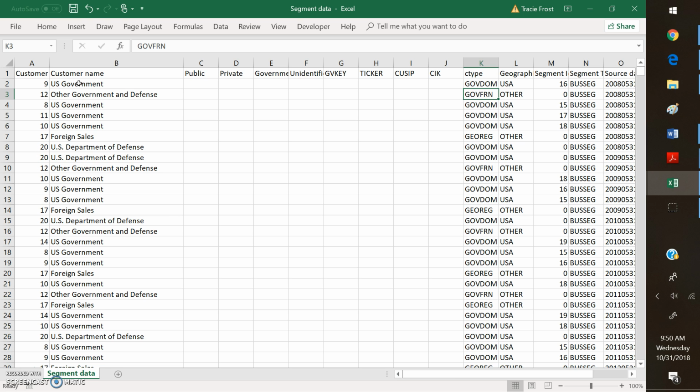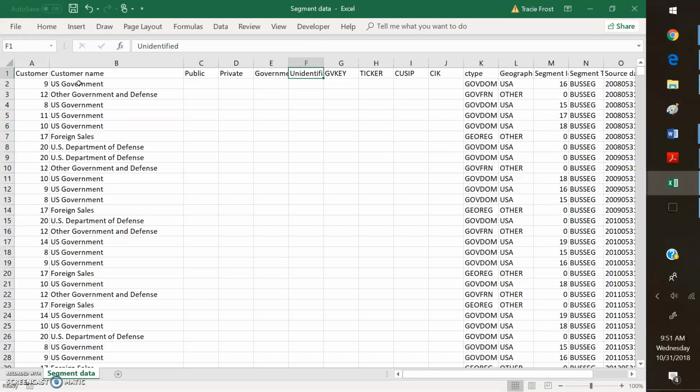The prior literature uses everything, but for us, because we're doing social connections, what really matters is the ability to connect the firm with data that we have in BoardEx, and obviously we're not going to have BoardEx data for other government and defense, for example. But if we wanted to use this data for some purpose later on, then it might be useful to keep this and to at least have it identified. So I wanted to run that by you.